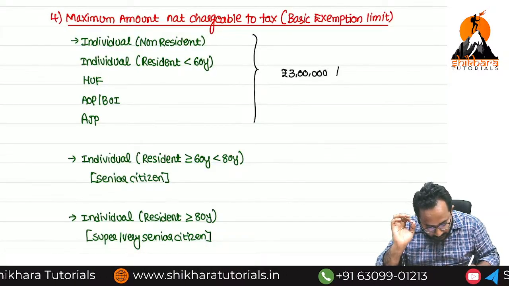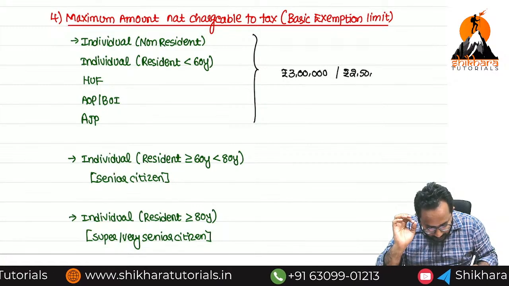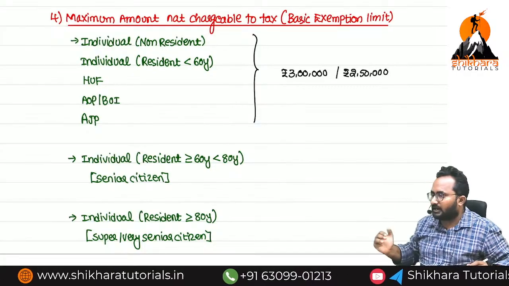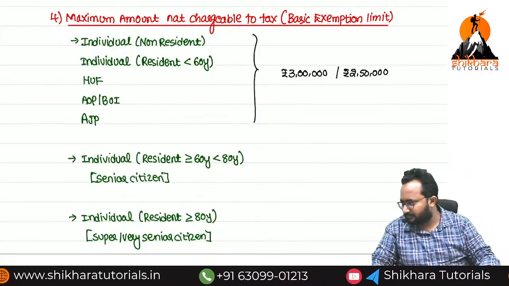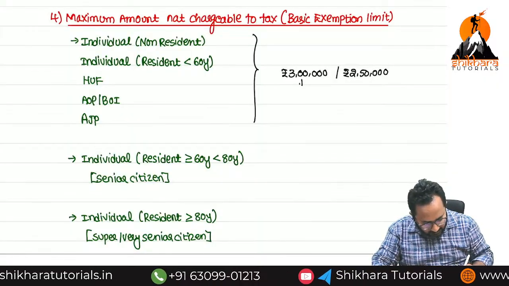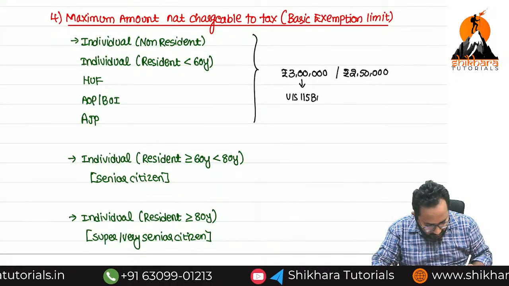Or rupees 2,50,000. Sir, in which case which one? I will tell you separately in the future. Just I will write it down. 3 lakhs under section 115 BAC.